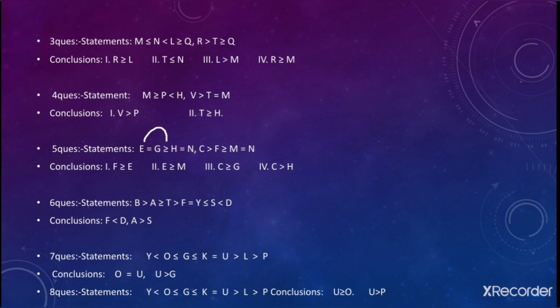You can go from E to G and from G to H and from H to N. And in this statement, you can move from N to M. So in this way, you can arrive and you have is equal to sign and greater than is equal to sign in the whole path. In this way, this goes true. Fine. Next, we need to see the third one, C greater than is equal to G.